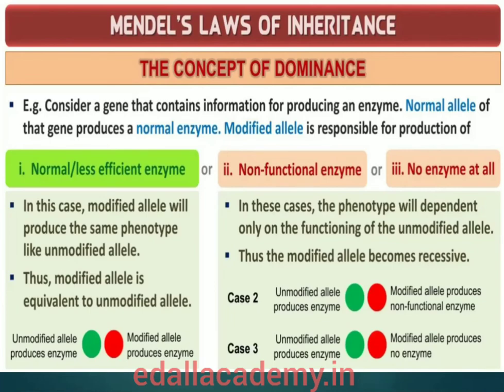The phenotypic trait will depend only on the functioning of the unmodified allele. The unmodified, that is functioning, allele, which represents the original phenotype, is the dominant allele, and the modified allele is generally the recessive allele. Hence, in the example above, the recessive trait is seen due to a non-functional enzyme or because no enzyme is produced.